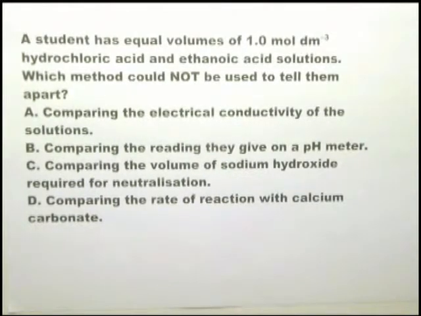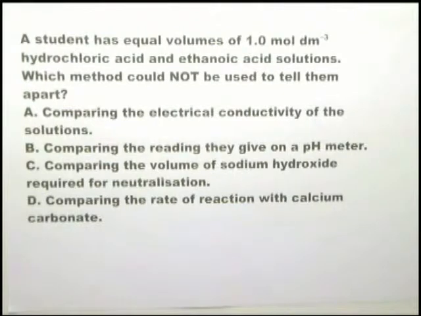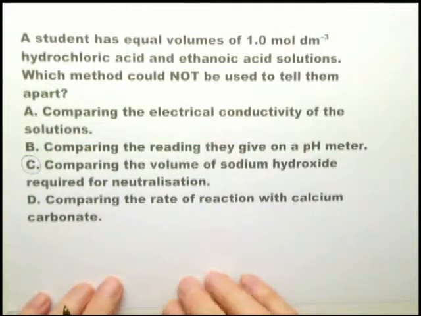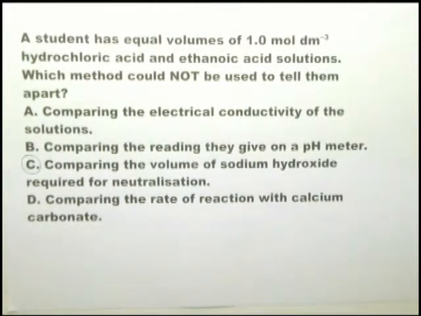The rate at which they happen may be different. The heat involved may be different, but the volume of sodium hydroxide is the same for both a strong acid and a weak acid. D. Comparing the rate of reaction with calcium carbonate. Obviously, the rate of reaction with calcium carbonate will be different for a strong acid than for a weak acid. So the answer is C. You cannot use the volume of sodium hydroxide that is required for neutralization as a method of distinguishing.